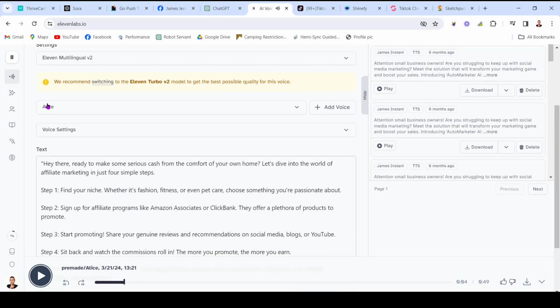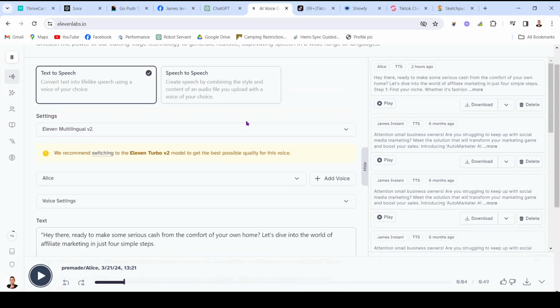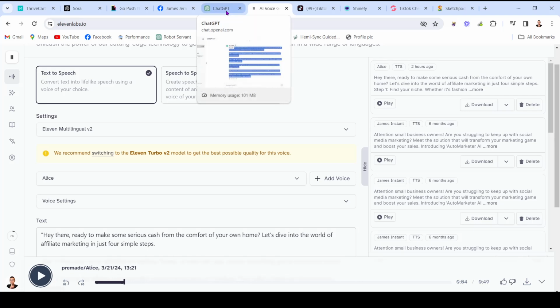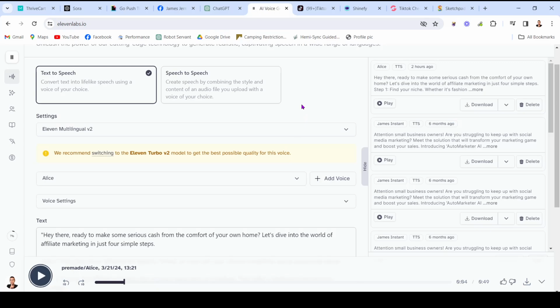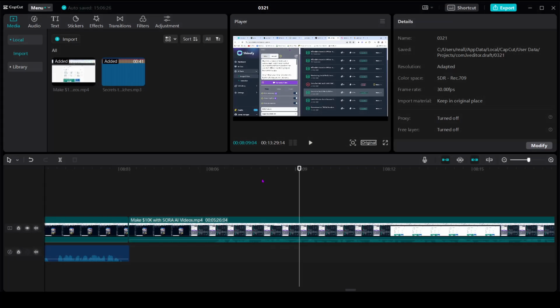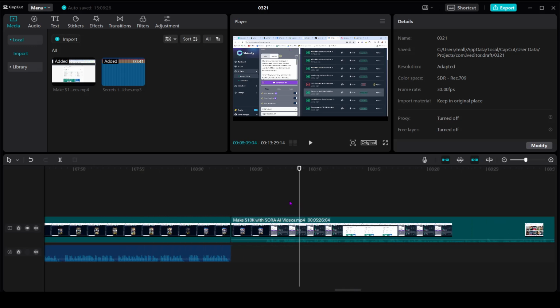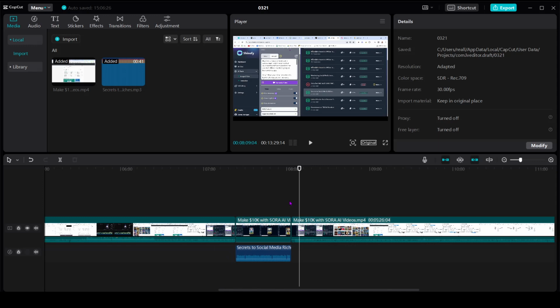So obviously I can select different voices. I could create an AI version of my own voice, but now you can see using AI in just a few seconds I've created a script, I've created a voiceover. So the next step would then be to just come into CapCut here into this tool and put the pieces of the video together, right?